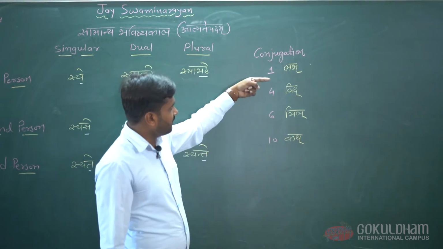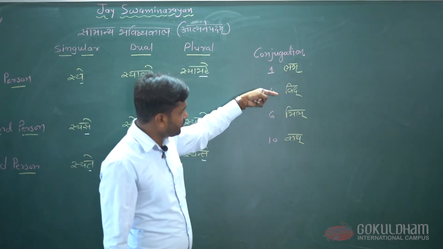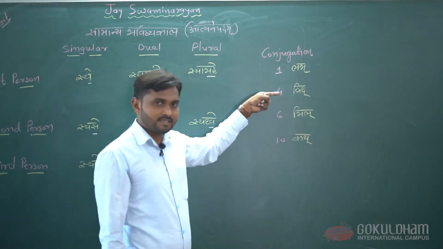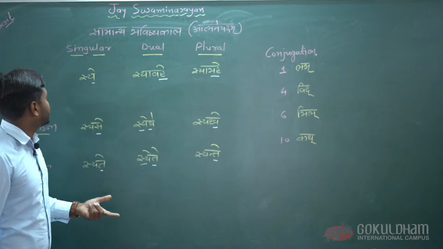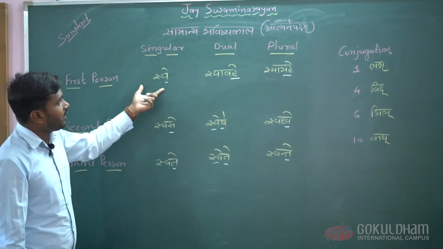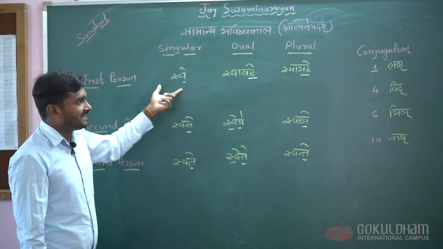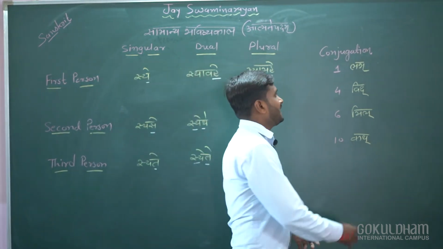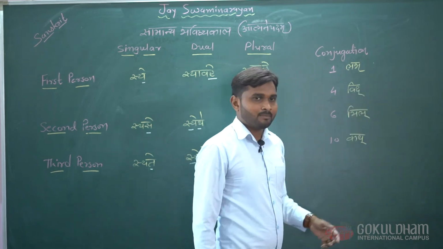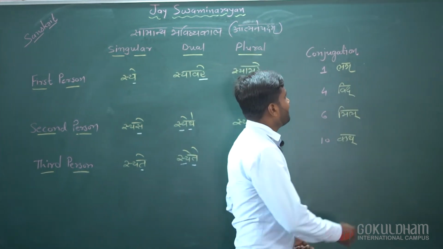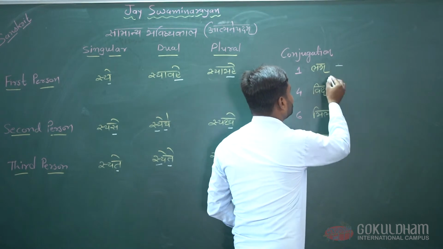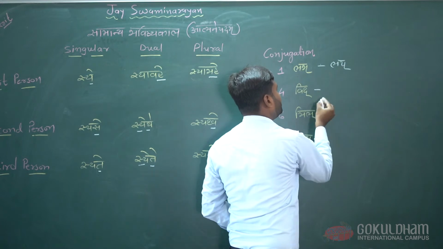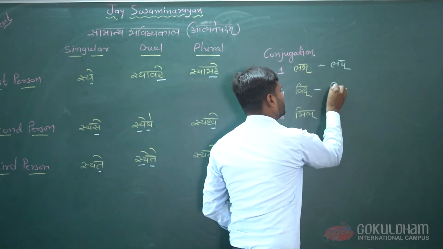But from conjugation 1 and conjugation 4, in these two roots, we do not add any conjugational sign, because when we add this into the suffix of Atmanepadam, at that time there is vikar. So we cannot add the conjugational sign after these two roots. We only convert labh into labh and vid into vit.